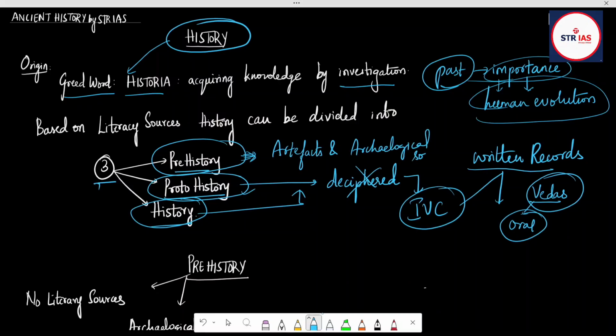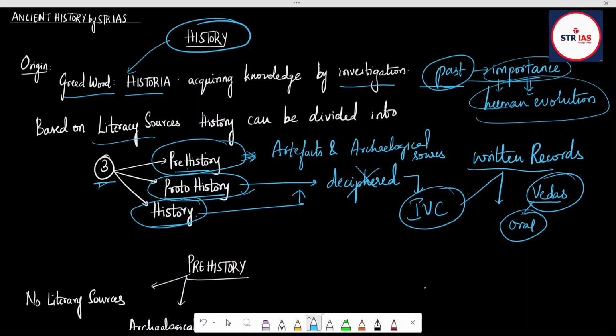right? So history is nothing but past records which have importance in human evolution. According to the basis of written records available, it can be divided into three parts: prehistory, proto-history, and history. Prehistory is where no written records are available.